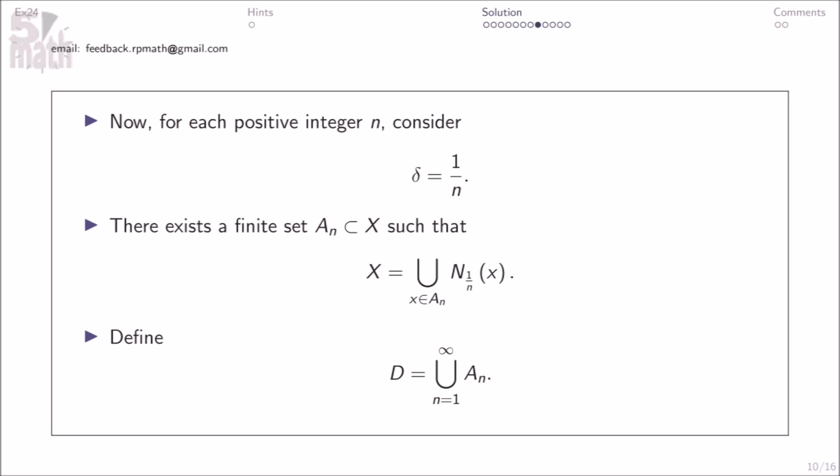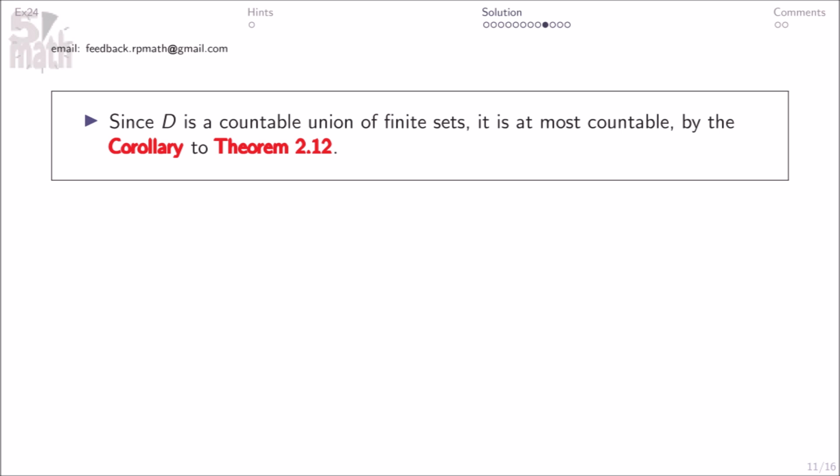Now, for each positive integer n, consider delta equals 1 over n. There exists a finite set An subset of X such that X equals this. Define D equaling this. Since D is a countable union of finite sets, it is at most countable by the corollary to theorem 212.